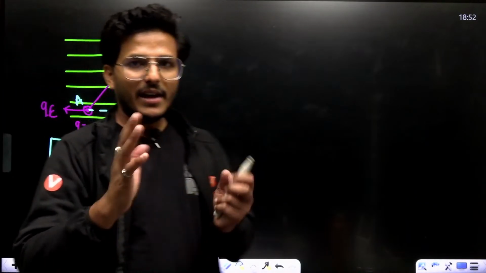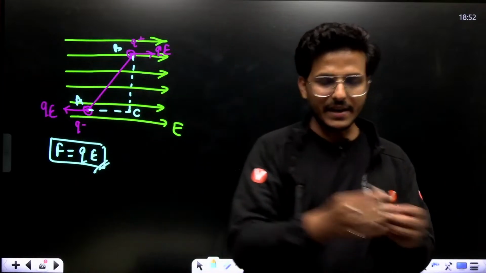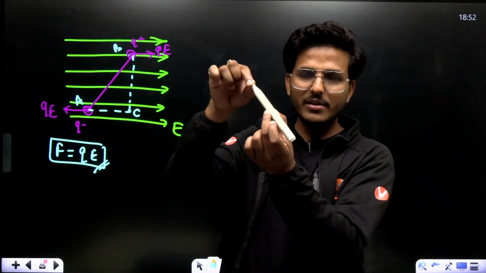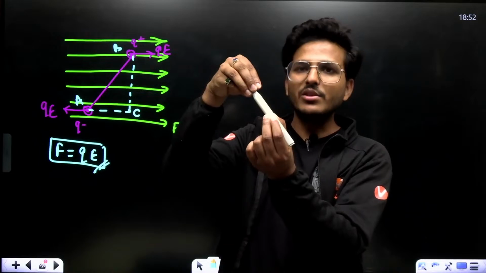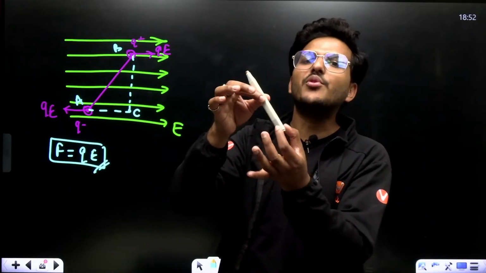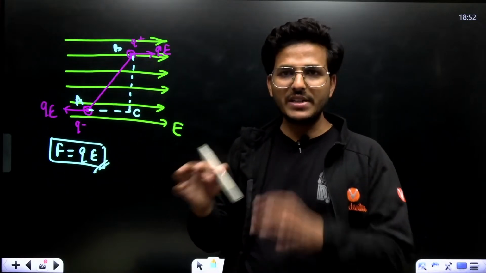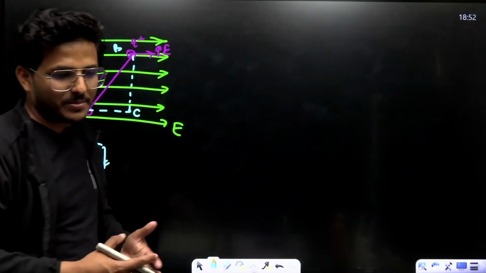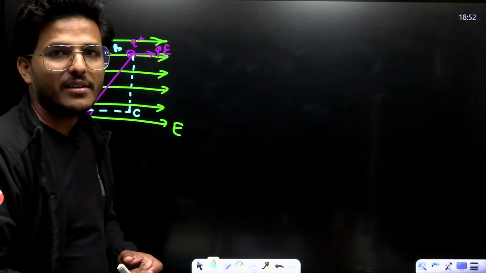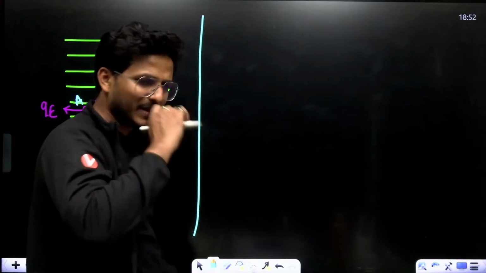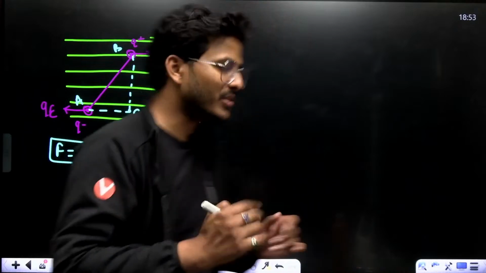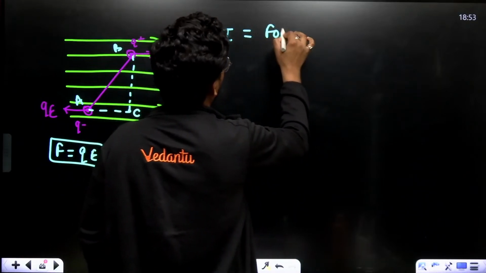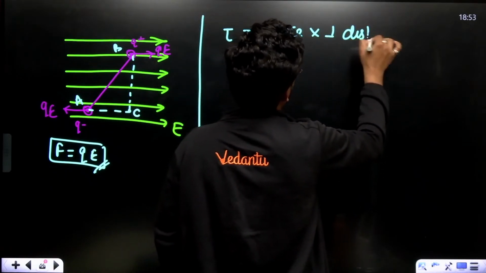If the electric field is in this direction and I put a dipole, the force on the positive charge is in the direction of the electric field and the force on the negative charge is opposite to it, so the dipole starts rotating. That effect is called torque. Torque is basically the moment of force, which equals force into perpendicular distance.